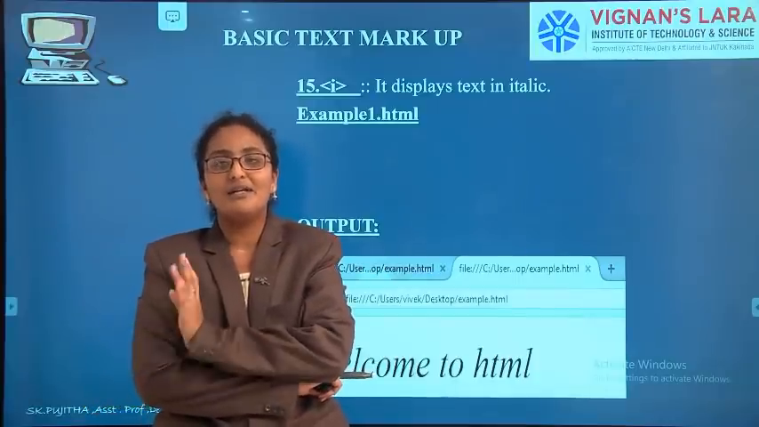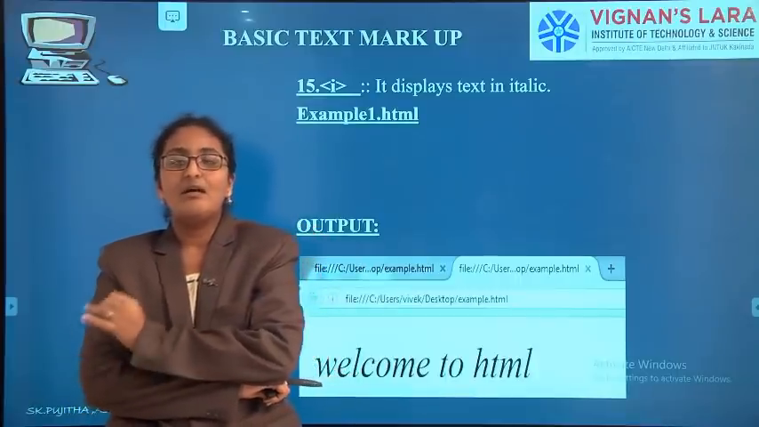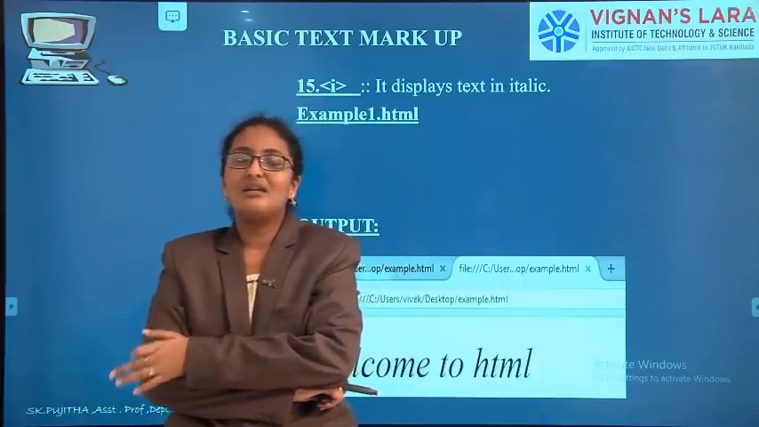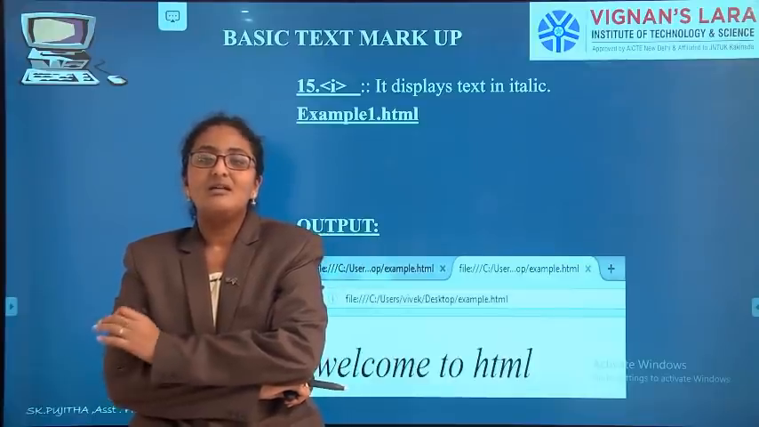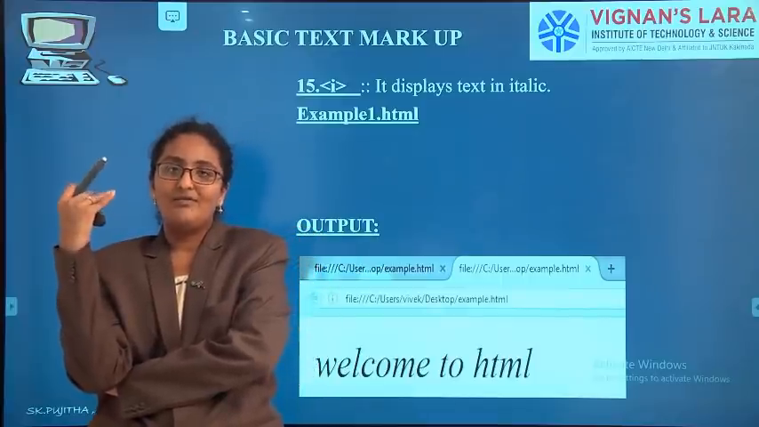By this we have completed 4 topics in unit 1: basic structure, basic tags, basic document structure. From the next class we will see what images are. Still we have to learn what images are, how tables can be generated, how lists can be generated. Okay.